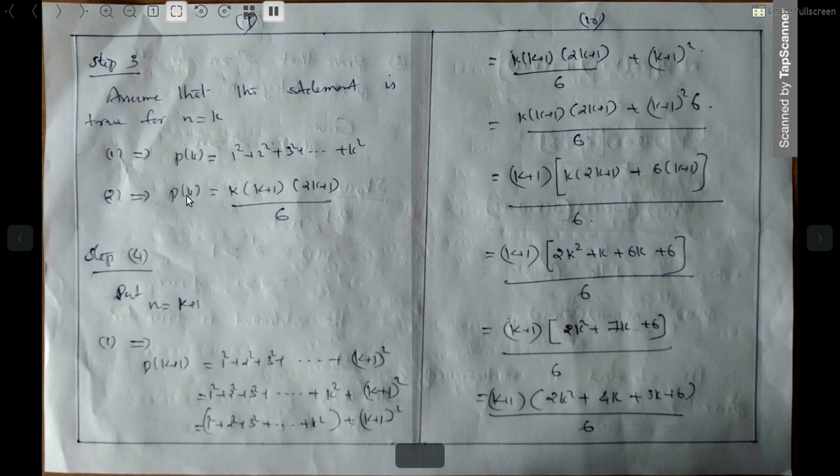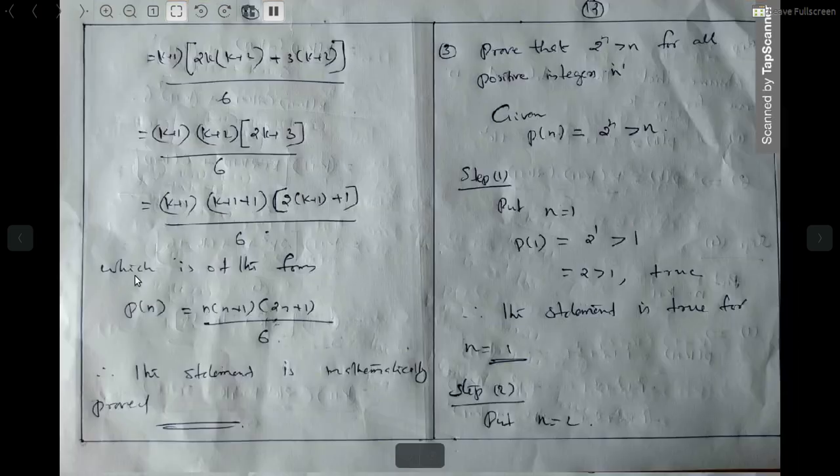What is k plus 1 here? k plus 1 into k plus 1 plus 1 into 2k plus 1 plus 1 divided by 6, which is also the form P of n is equal to n into n plus 1 into 2n plus 1 divided by 6. So this statement is mathematically proved. Right.